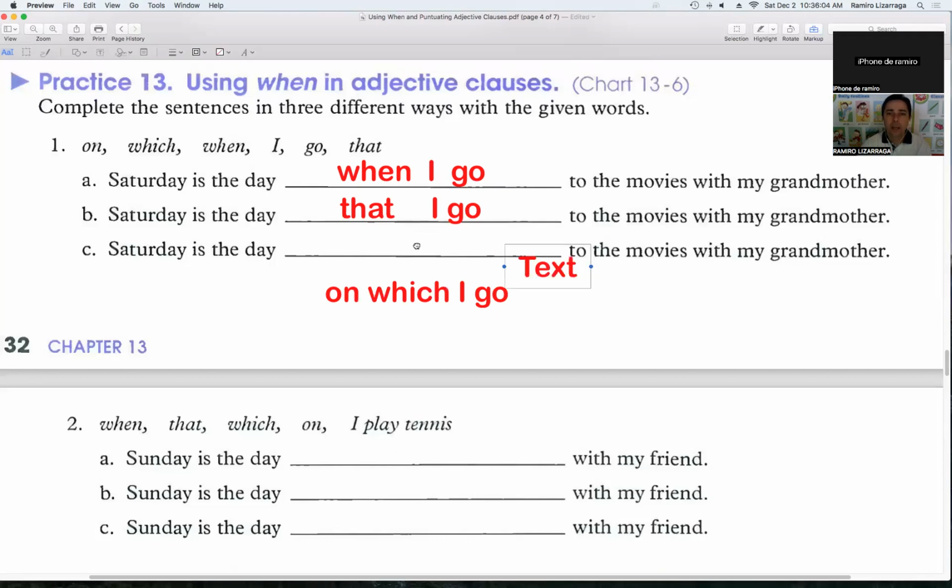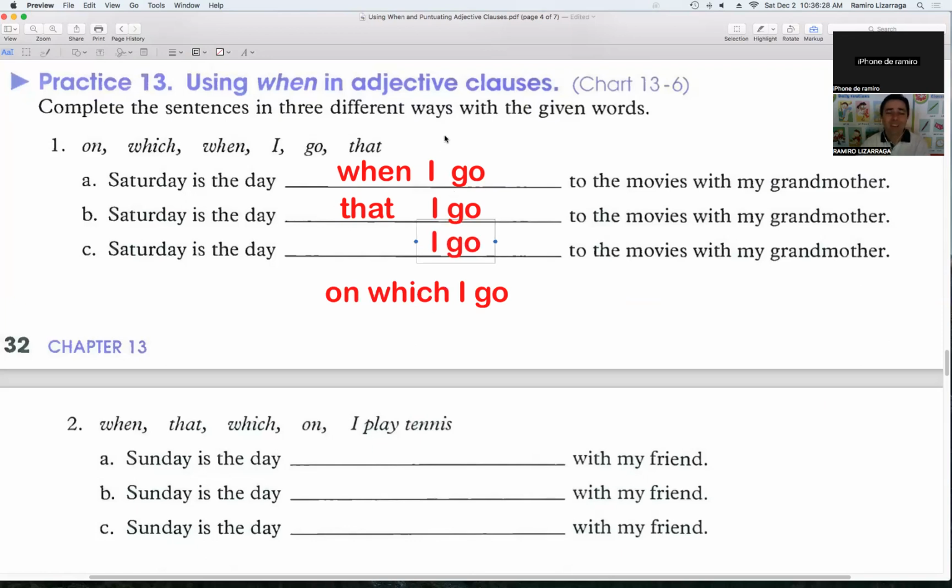Saturday is the day I go to the movies with my grandma. You see? You can use zero preposition here. Saturday is the day I go to the movies with my grandmother. Actually, I do prefer this one. You know what? Saturday is the day I go to the movies with my grandmother.